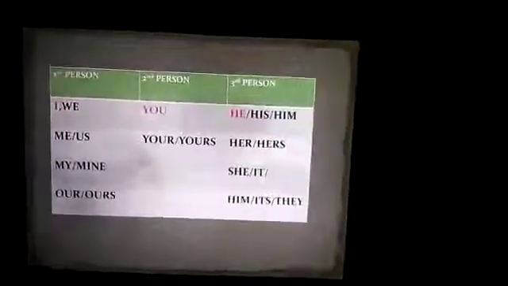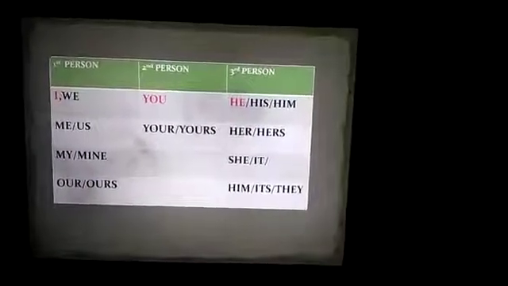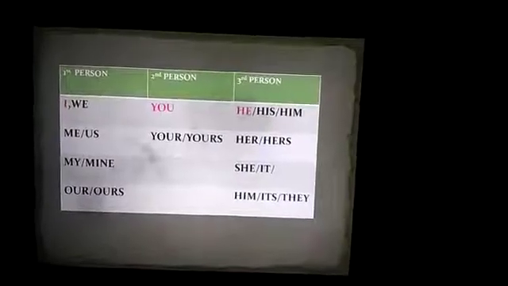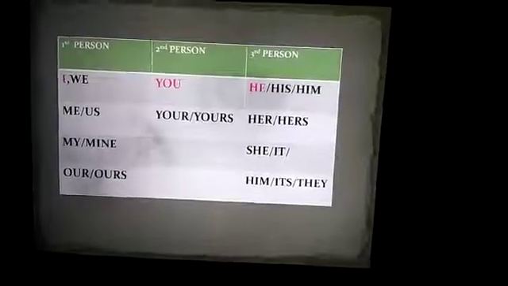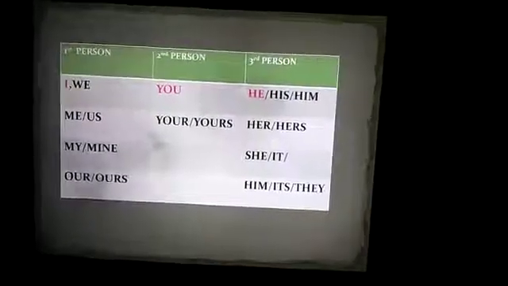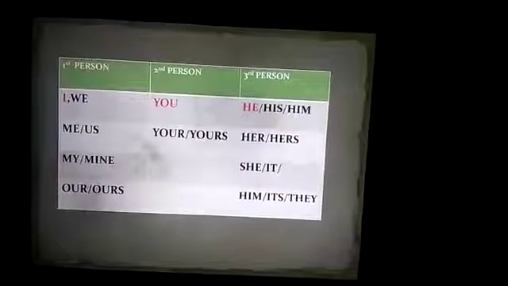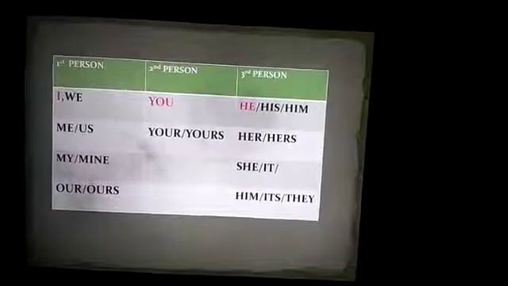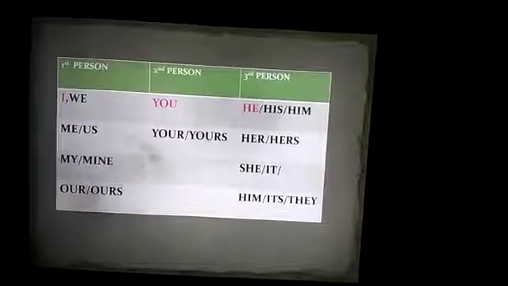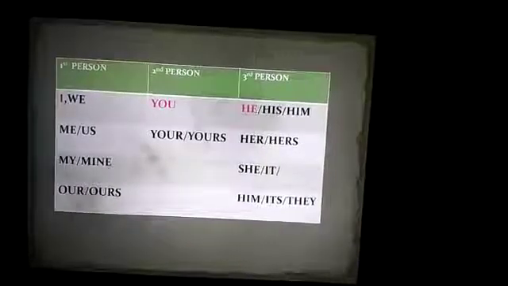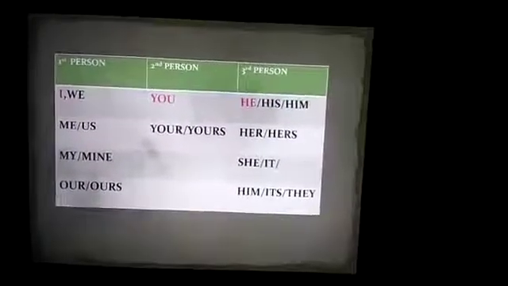Now next comes the identification of first person, second person and third person. I am showing you through this table and I would suggest that all of you should memorize this table as it is going to be of great use. I, we, me, us, my, mine, our, ours. These all are included in the first person. Similarly, in second person, it comes you, your, yours. And the third person includes he, his, him, her, hers, she, it, they, etc.